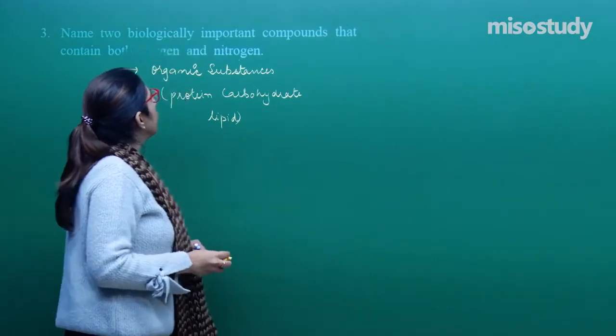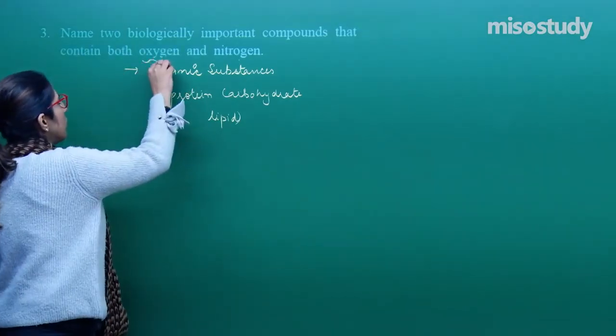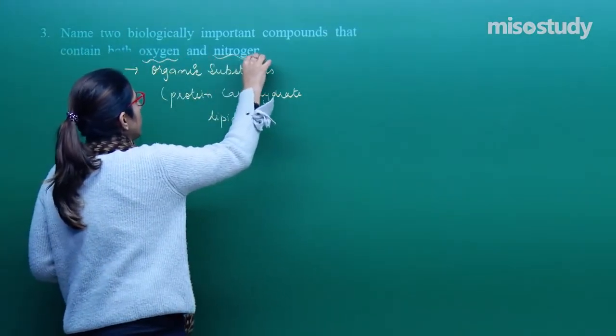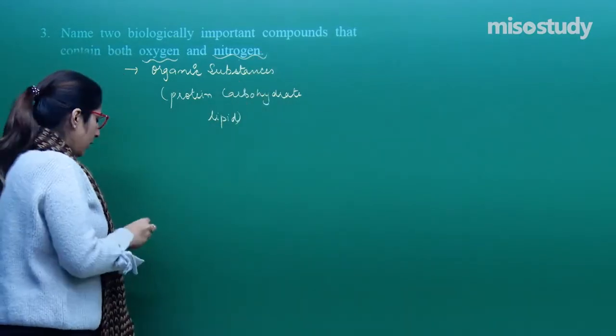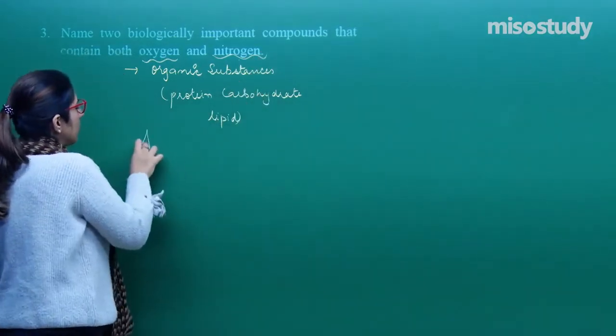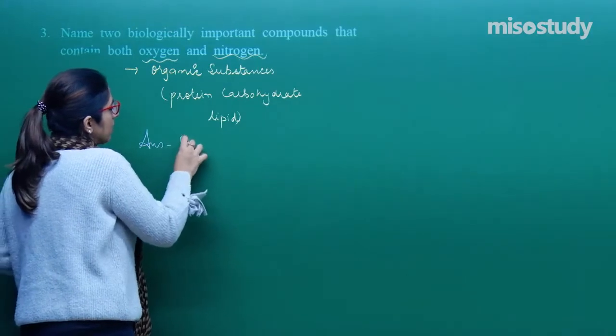But they are asking for those 2 in which oxygen is present and nitrogen is also present. For this, the correct answer you have is proteins